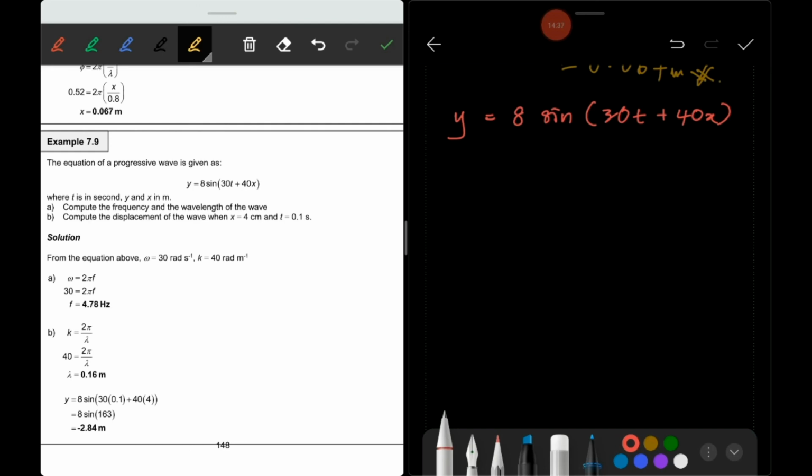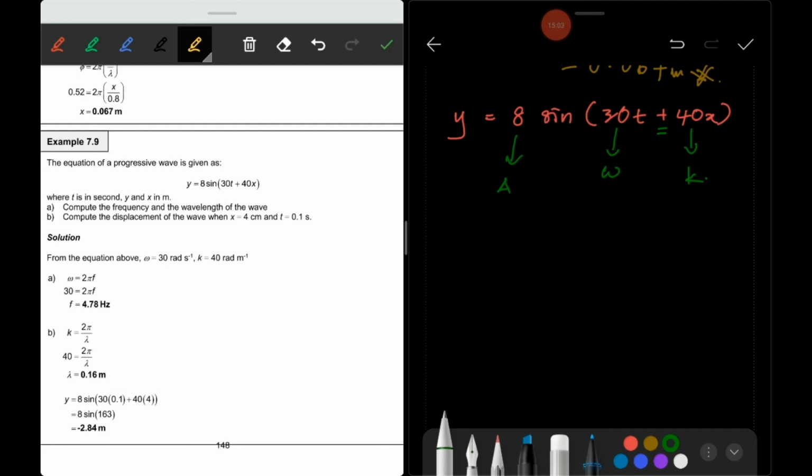From here we know that the wave propagates to the left because of the plus sign. Here 8 is the amplitude, 30 is the angular frequency, and 40 is k, the wave number.